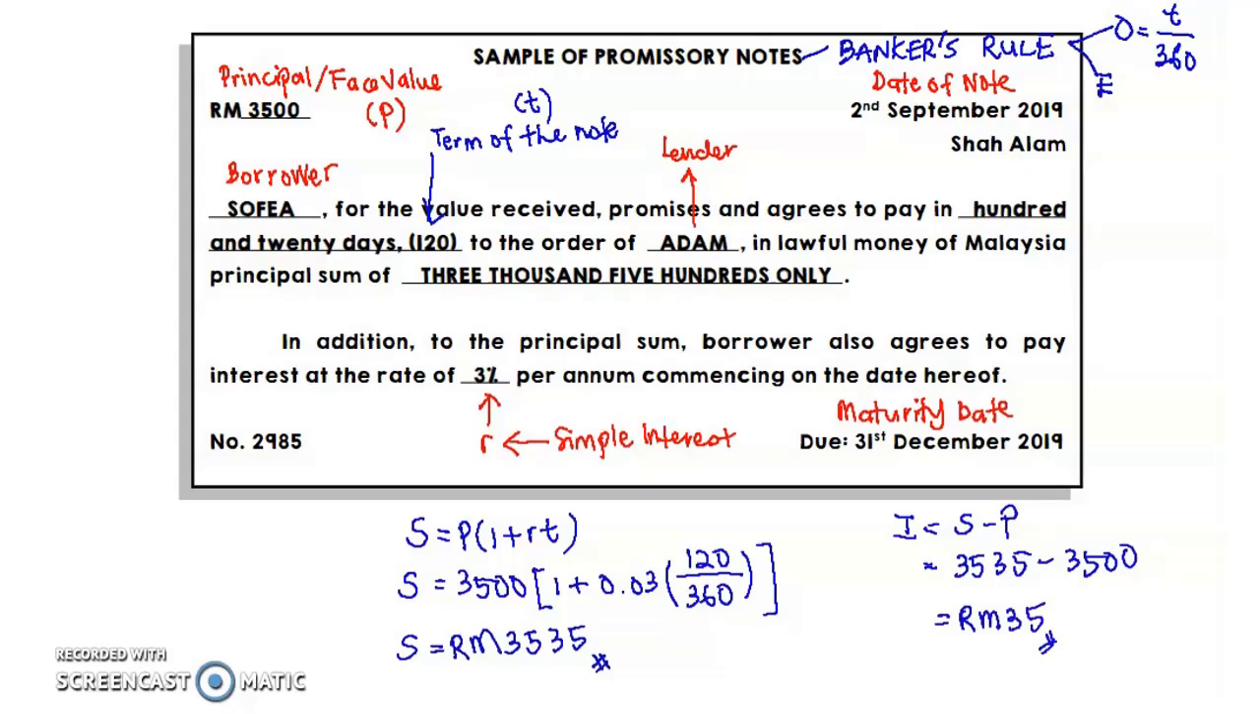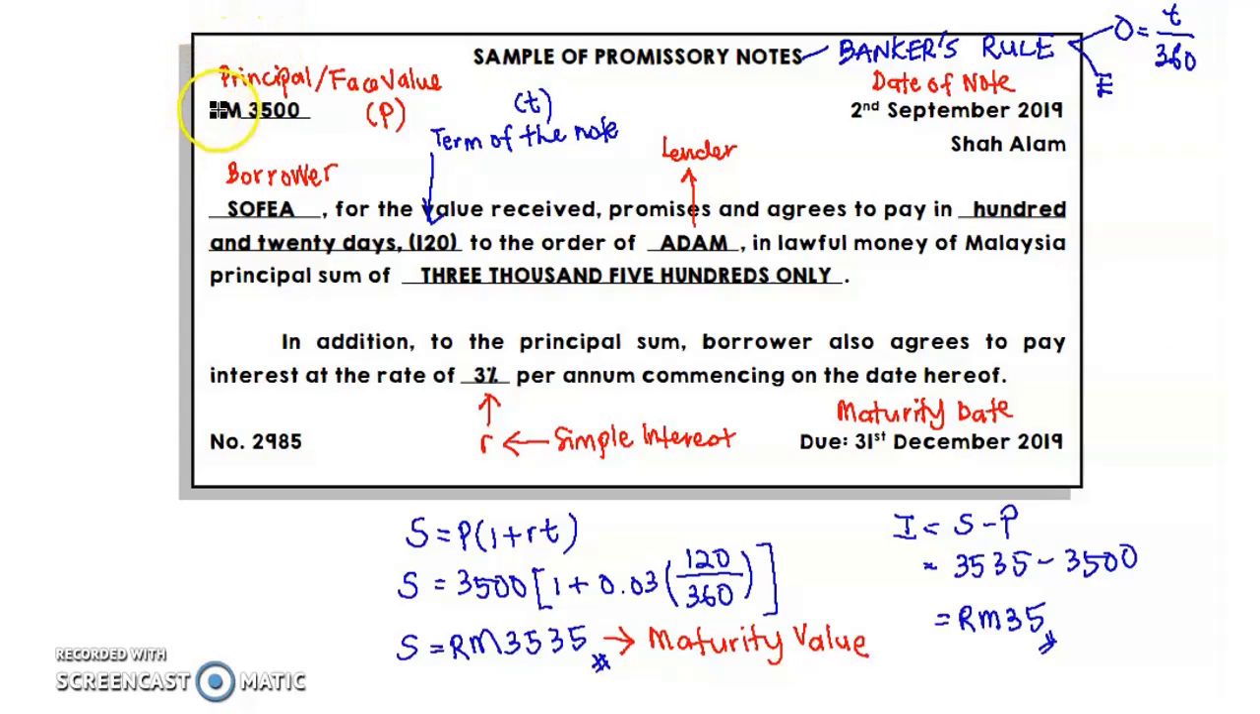If the question asks how much interest or amount of interest, here 3,535, value S, we call it the maturity value. It is the same concept as simple amount, but under promissory note we call it maturity value. The 35 ringgit here we still call interest. So those are some characteristics or features of a promissory note that you need to know.